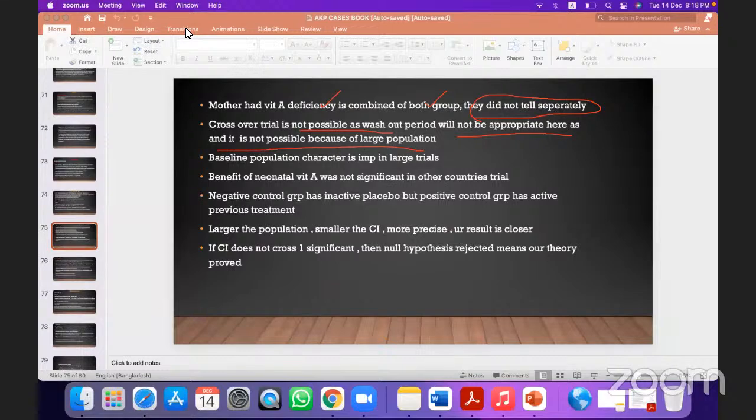Is it okay now? Did you understand or not? Positive and negative control study is very easy, right?